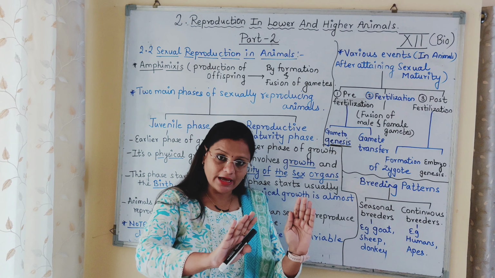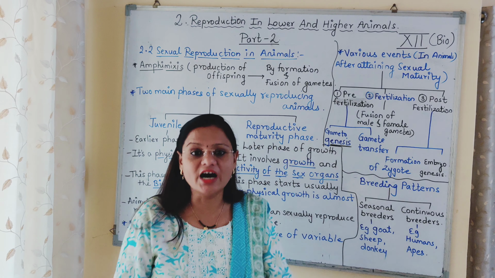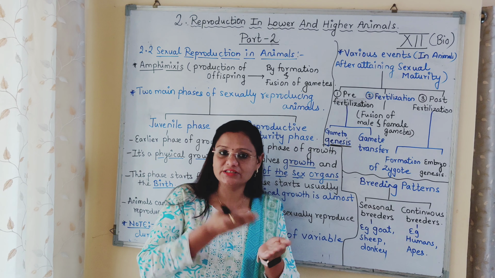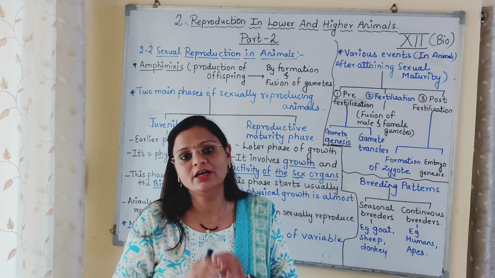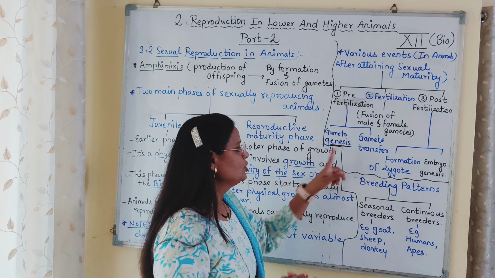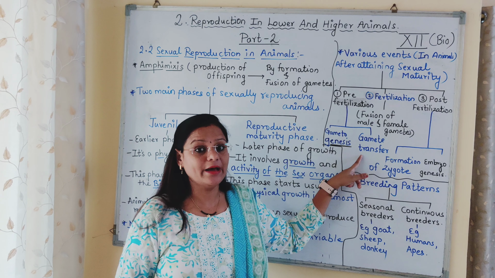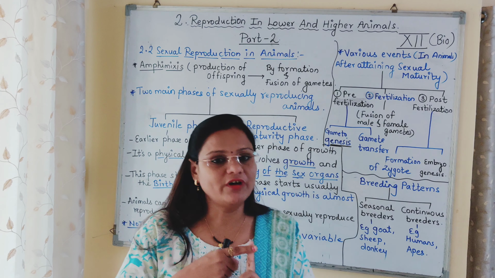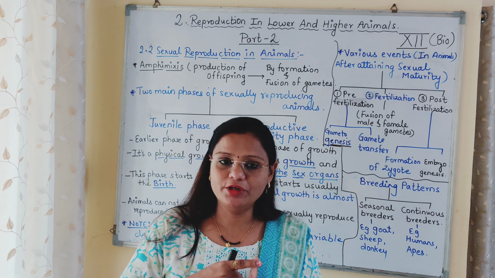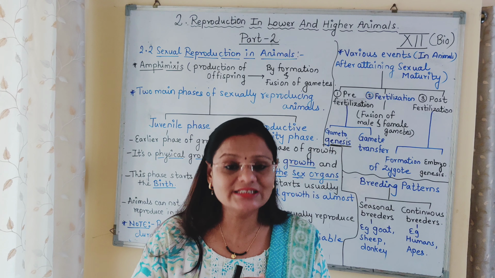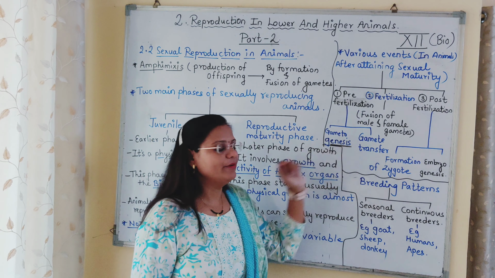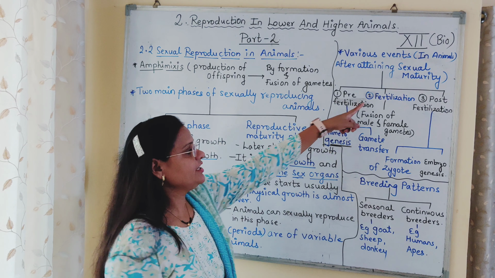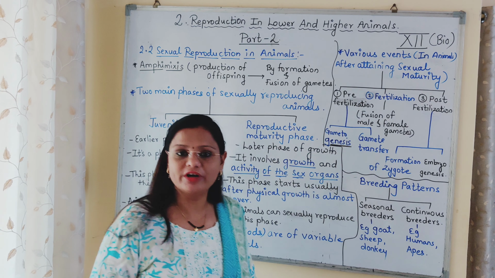Now this male gamete and the female gamete will transfer. Means they are transferred. Male gamete is transferred to female gamete. Then a zygote will form. So this comes under gamete transfer. So pre-fertilization में क्या होता है? There are two events. One is gamete formation, called gametogenesis, and second one is gamete transfer. Now the gamete is transferred. Next event occurs which is called as fertilization.